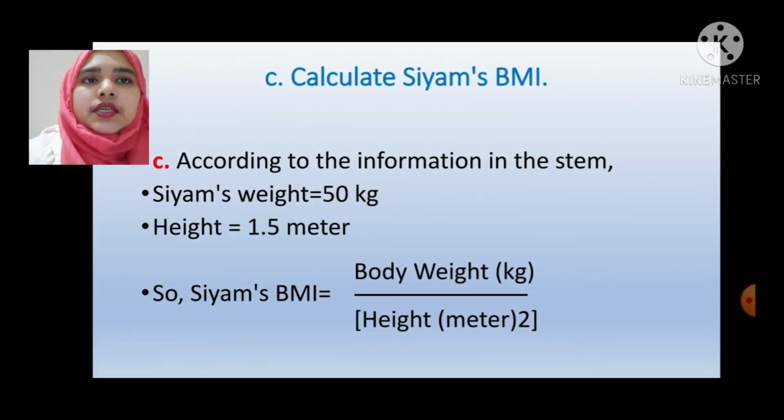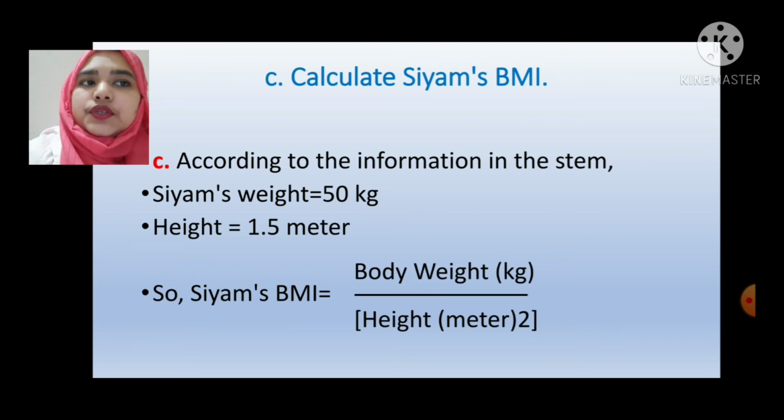Our third question is, calculate Siam's BMI. Dear students, this is an application-based question. First of all, you have to know what BMI is, that is body mass index. You also have to know the equation of BMI, that is body weight divided by height in meter squared.